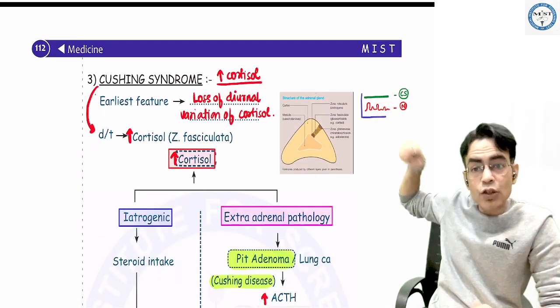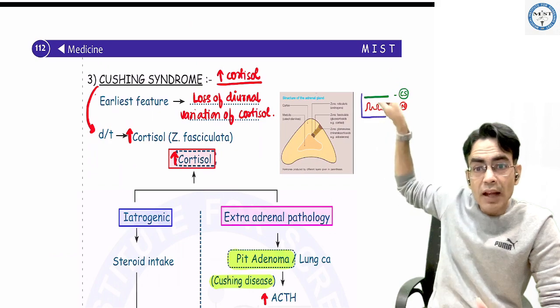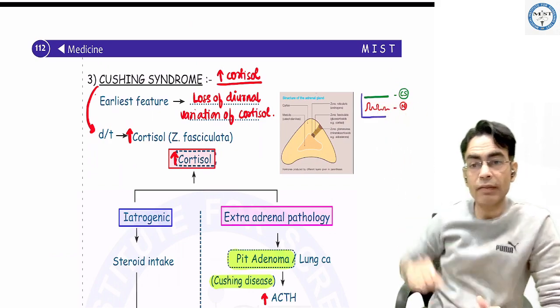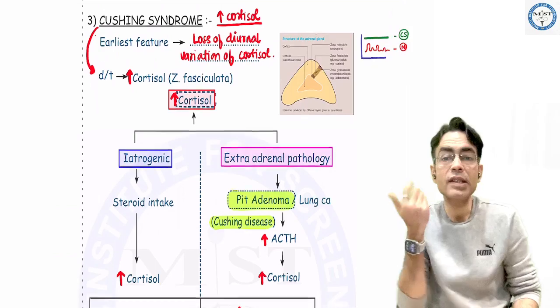Normally it has variations like this. But right now, cortisol is high and it does not have any variation. So Cushing syndrome may be seen. What is the reason for this?